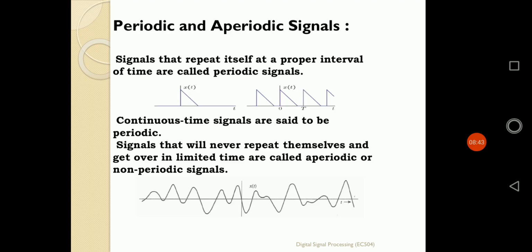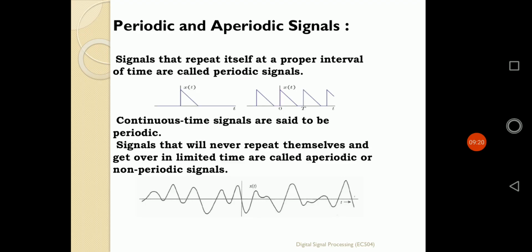The second one is the aperiodic signal, also known as a non-periodic signal. Basically it is just the opposite of the periodic: a signal that never repeats itself and gets over in limited time is known as an aperiodic or non-periodic signal. If it is not repeating in nature, that can be defined as an aperiodic signal. The signal doesn't have any periodicity. Like this in the figure, its behavior is quite random because it is not periodic. Aperiodic signal.